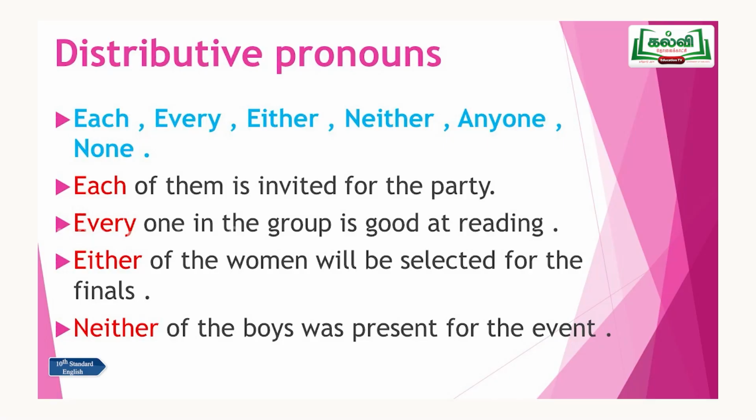If you go to someone's home, they will ask you, do you want tea or coffee? So you will say, tea or coffee, anything is okay, I will drink. That time you can use either: either tea or coffee, I prefer. Do not get confused: neither is a negative form, either is a positive form. So, each, every, either, neither, anyone, none. None means no one, nothing, zero, nil. These are called distributive pronouns.